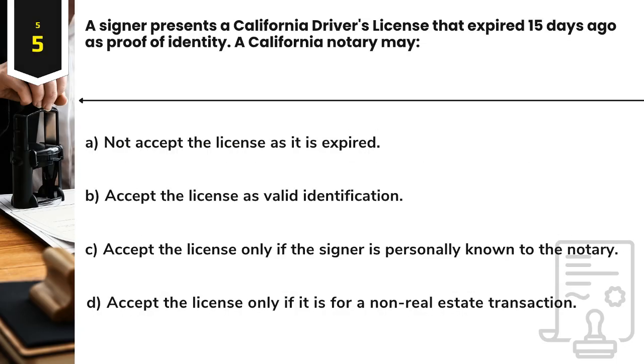Question 5. A signer presents a California driver's license that expired 15 days ago as proof of identity. A California notary may A. Not accept the license as it is expired. B. Accept the license as valid identification. C. Accept the license only if the signer is personally known to the notary. D. Accept the license only if it is for a non-real estate transaction.